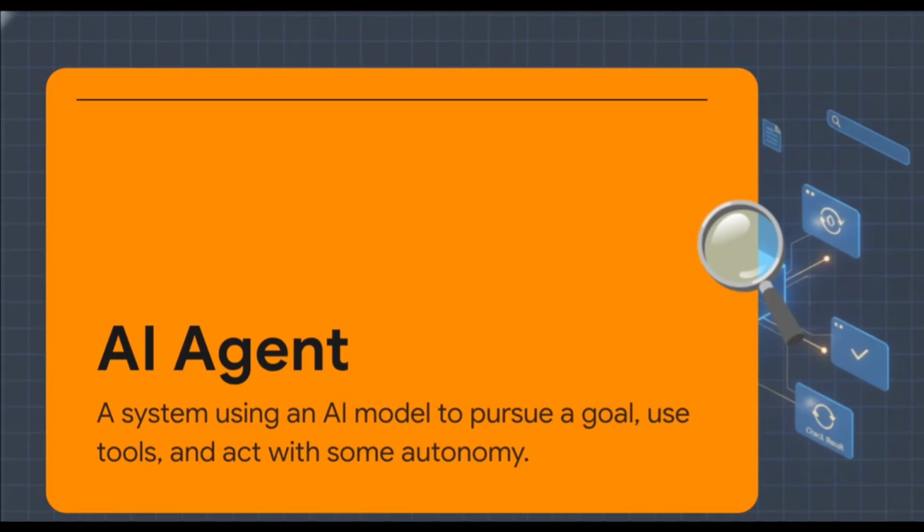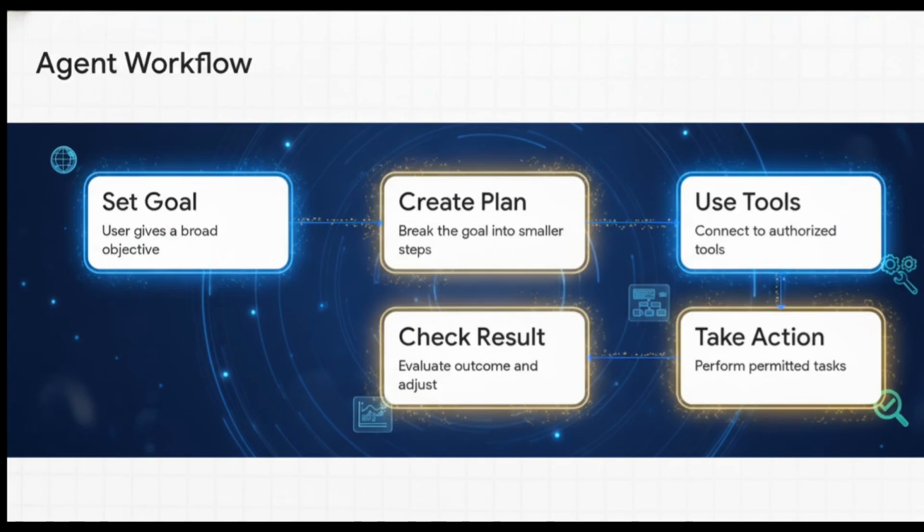So by definition, an AI agent is a system that uses an AI model to pursue a goal, make decisions, use tools, and take actions with some level of autonomy. While a chatbot primarily responds to isolated requests in the moment, an agent is continuously working toward a broader, overarching goal.